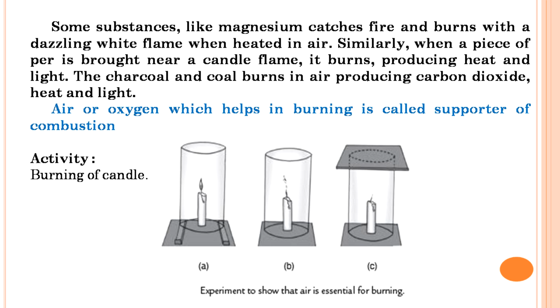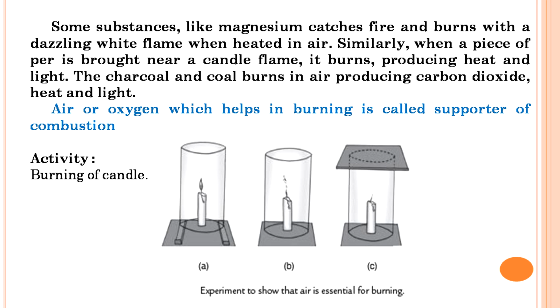So if the surrounding air's temperature is 35 degrees centigrade, then it will auto ignite, or otherwise we have to maintain the temperature of the surrounding at about 35 degrees centigrade, either by heating or by giving a spark or ignition etc. We can do it by any means, but we have to maintain that at 35 degrees centigrade. Then only it will be auto ignited or ignited and the combustion will take place.